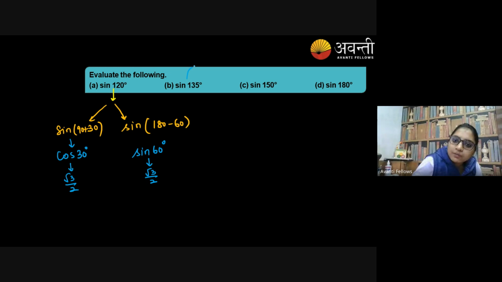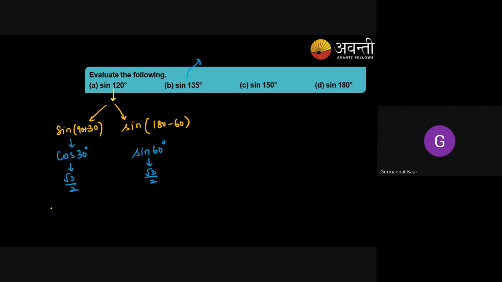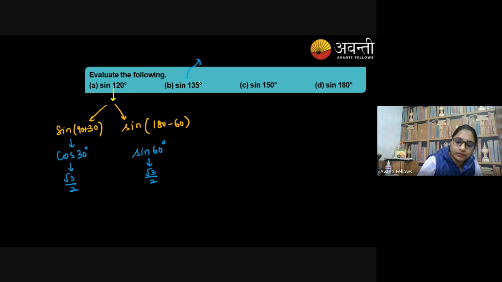In the same way, can you work upon 135 degree? 180 minus 45. Okay. So either we can write it as 90 plus 45 or we can write it as 180 minus 45. Clear, dear?